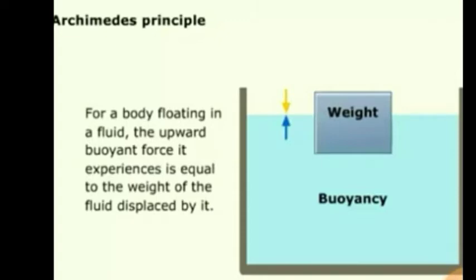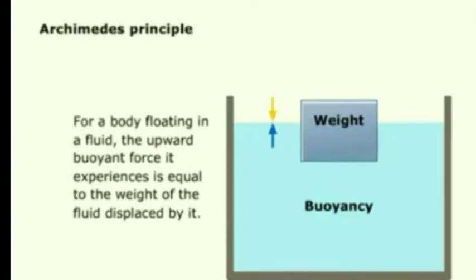Now what is Archimedes' principle? According to this principle, if any body is floating in a fluid and the fluid is exerting an upward force called the buoyant force, this upward force is equal to the weight of the liquid displaced by that object.